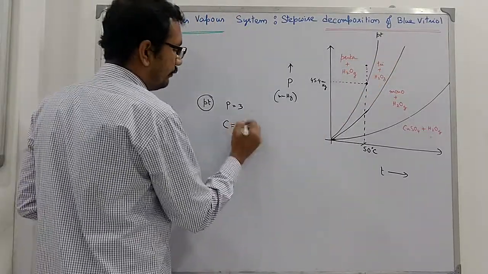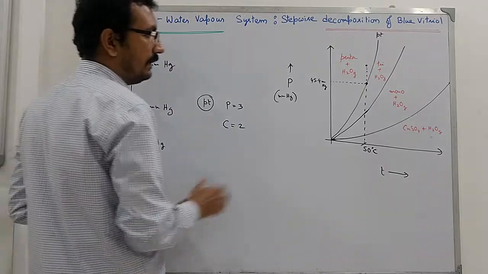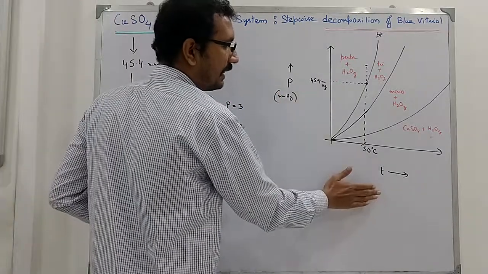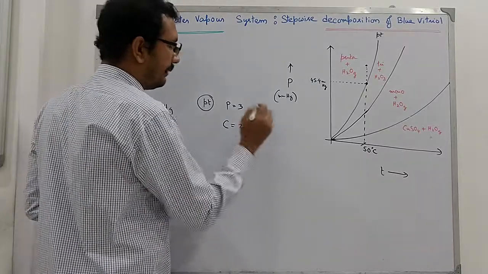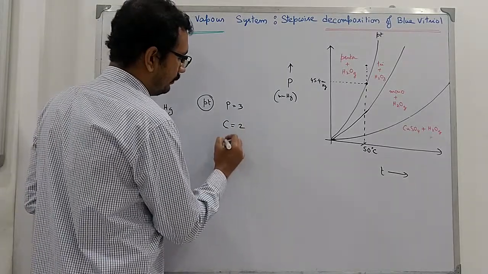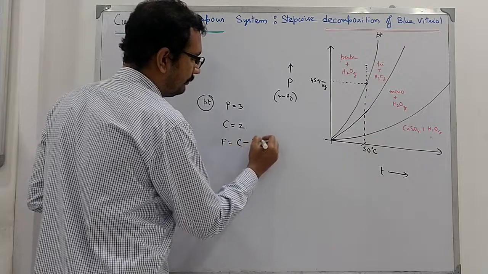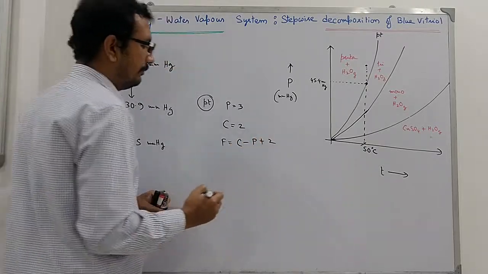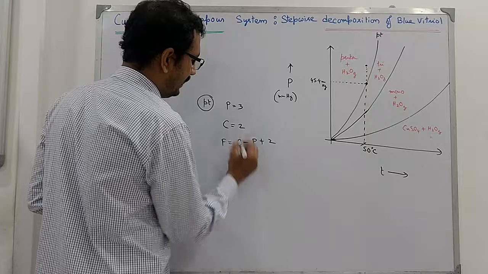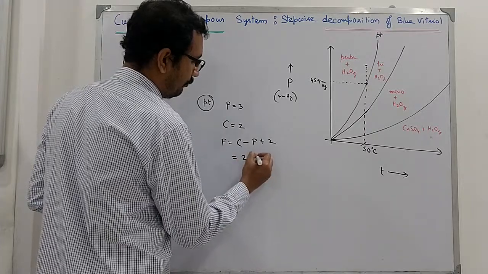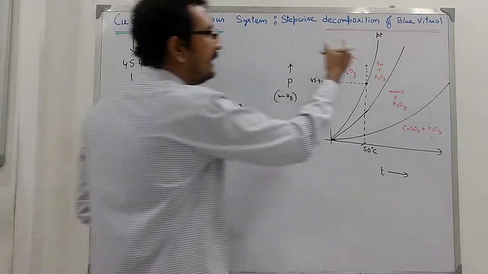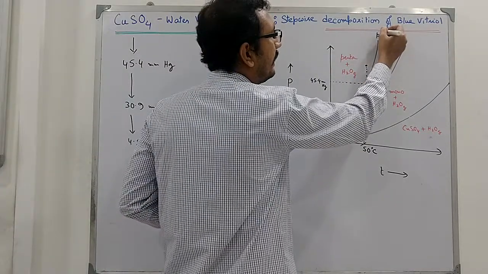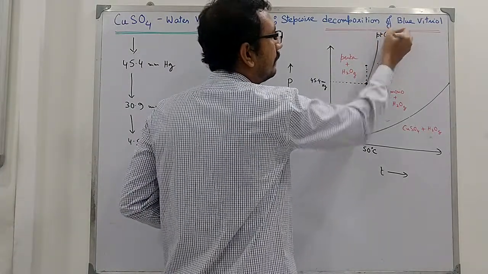So component is 2. This phase diagram is a pressure-temperature diagram, so pressure and temperature can be varied; there is no restriction. So from the phase rule, the degrees of freedom are 2 minus 3 plus 2, which is 1. So this PT will be a univariant system, F equal to 1.